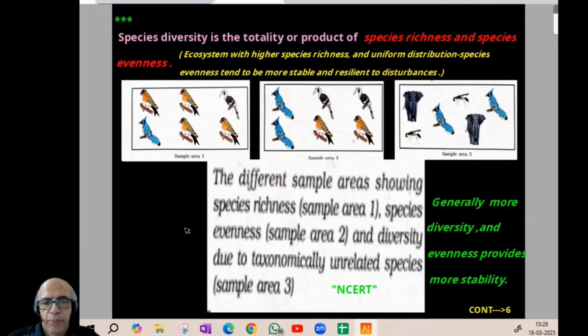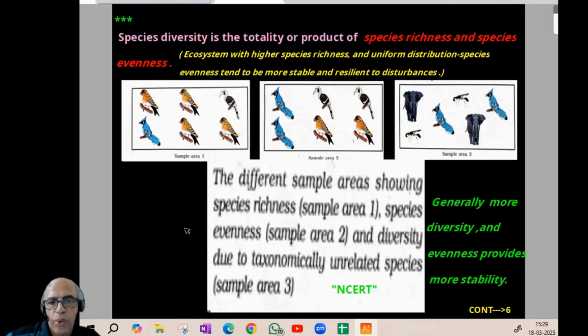In the second, species evenness is there, because birds with different colors are 2 in number. Evenness is there, but only birds. And in the third, diversity is due to taxonomically unrelated species in area 3.